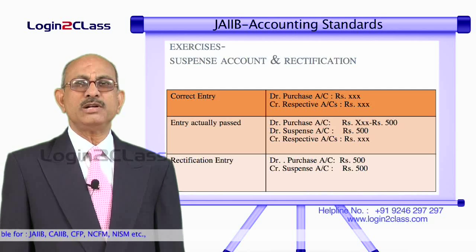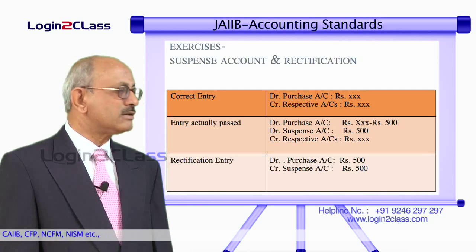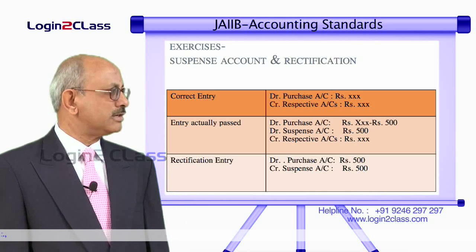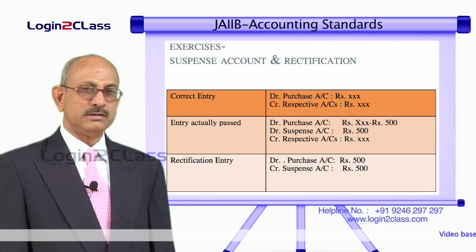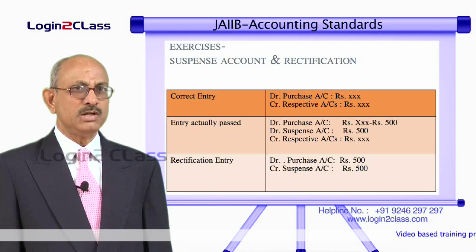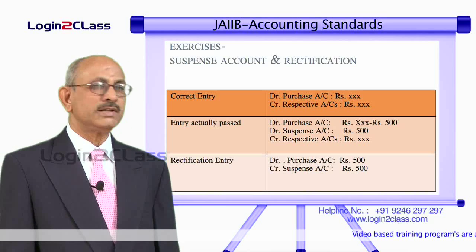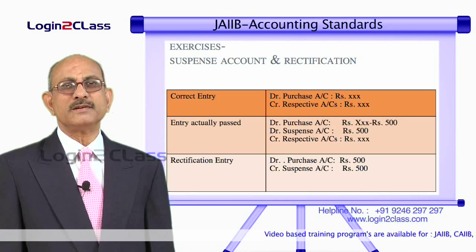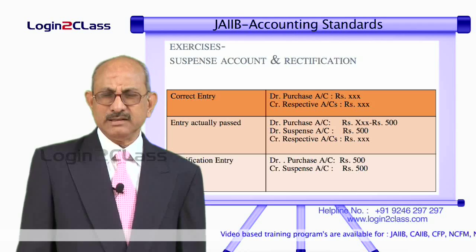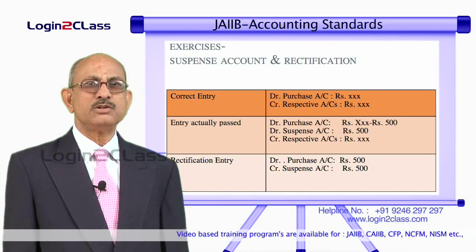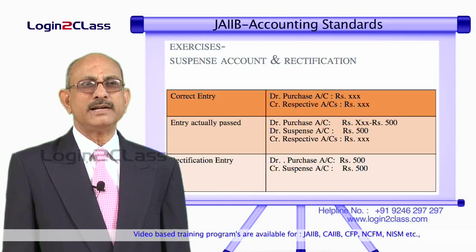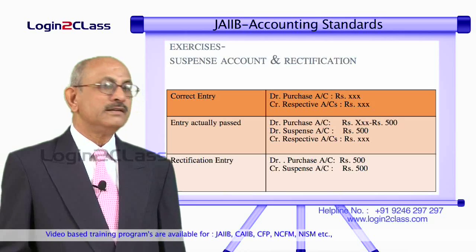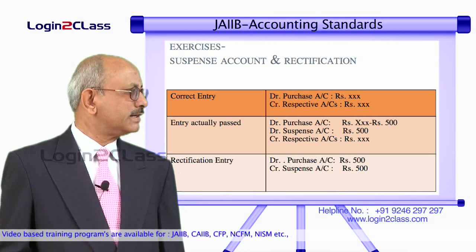Now, in the next accounting period, we have found out that the mistake was on account of undercasting of the purchase book. So, the suspense account entry has to be reversed. Since we had kept the amount as a debit balance in suspense account, we have to reverse it by crediting suspense account. So, the correct entry will be debit purchase account 500 rupees and credit suspense account 500 rupees. And this purchase again relates to the prior accounting period, so it has to be shown separately as a prior period item in the financial statement of the current accounting period. With this, we come to the end of this topic on rectification of errors.